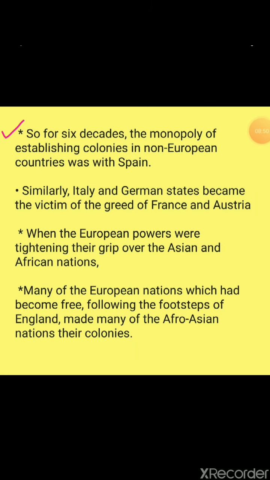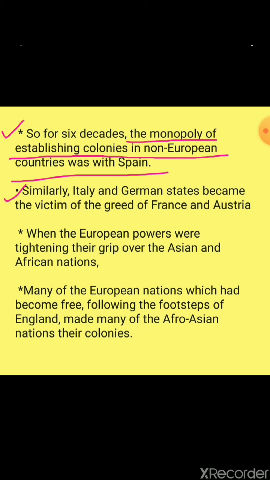Next. So for 6 decades, the monopoly of establishing colonies in non-European countries was with Spain. For 6 decades, monopoly means what? Monopoly of establishing colonies in non-European countries was now in the hand of whom? That is of Spain.